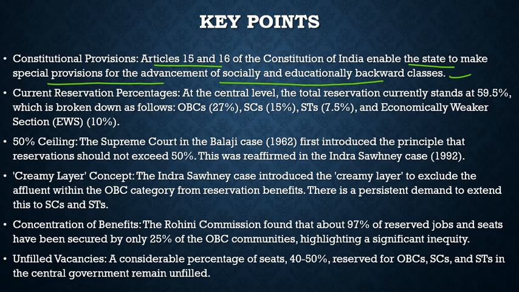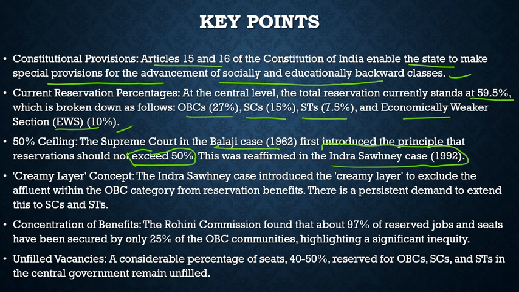Then it further talks about current reservation. What is the current reservation percentage? At the central level, the total reservation currently stands at 59.5%, which is broken down as follows: OBC is 27%, Scheduled Caste 15%, Scheduled Tribe 7.5%, and economically weaker sections 10%. And the 50% ceiling: the Supreme Court in the Balaji case in 1962 first introduced the principle that reservation should not exceed 50%. That was reaffirmed in the Indra Sawhney case judgment.